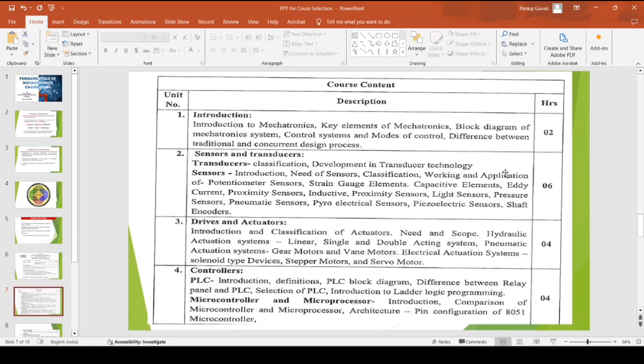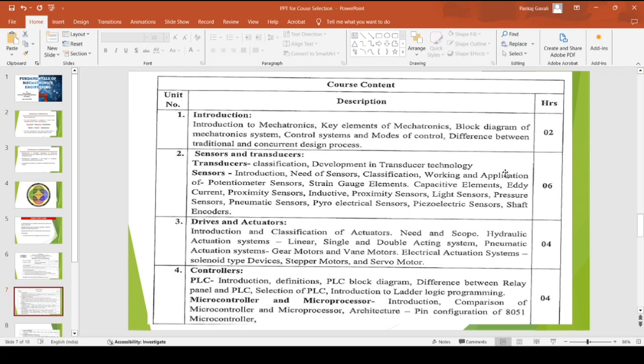So the first one is the introduction. The introduction includes the basic introduction: how the term mechatronics has been coined, what the classical definitions of mechatronics are, who coined mechatronics, and what the various applications of mechatronics are.